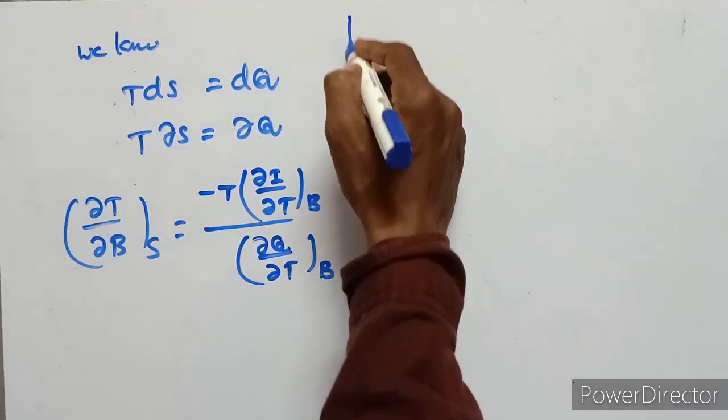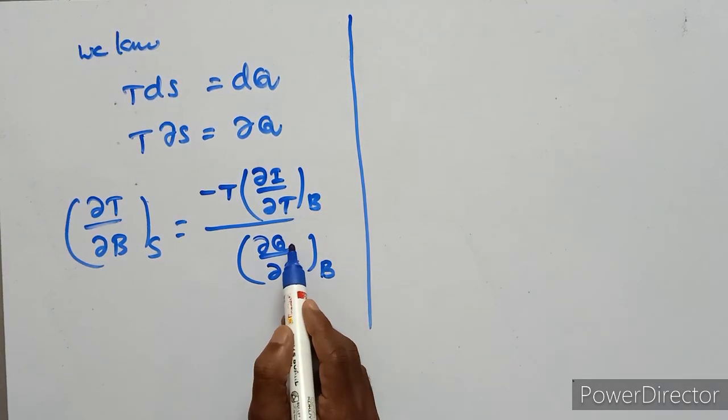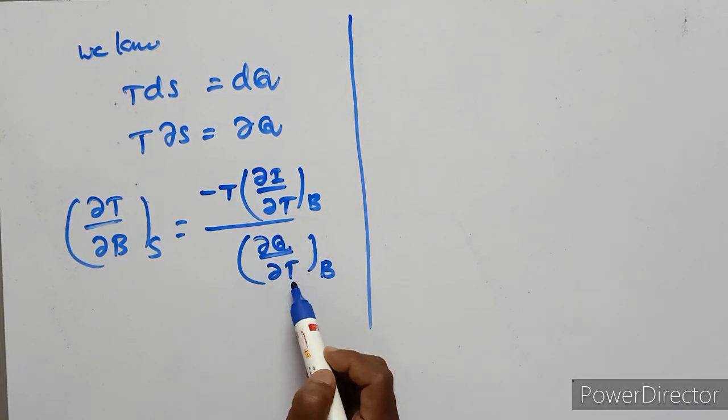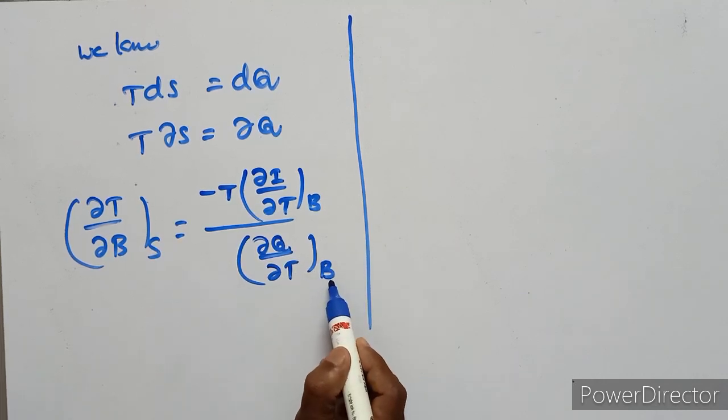This is the change in heat energy with respect to temperature. This is called specific heat at constant magnetic field.